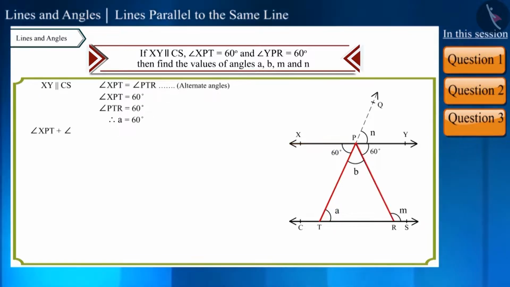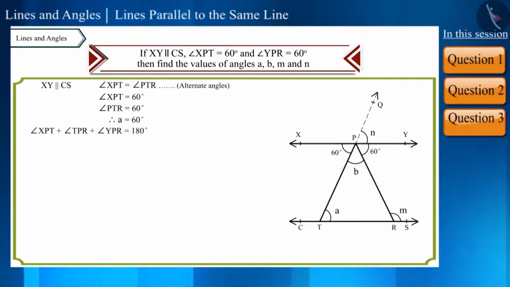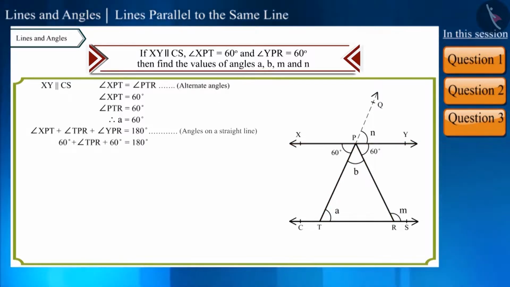Angle XPT, angle TPR and angle YPR: the sum of these three angles is 180 degrees, as they are angles around a straight line. Here we know the values of angle XPT and angle YPR. By solving in this way, we can find the value of B.